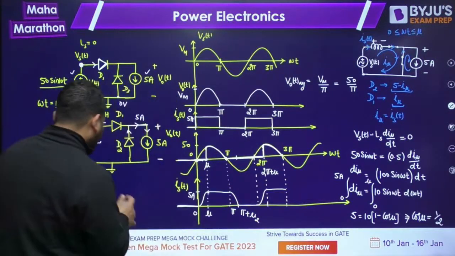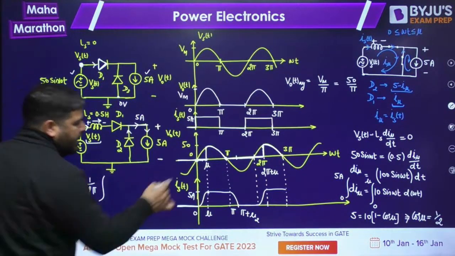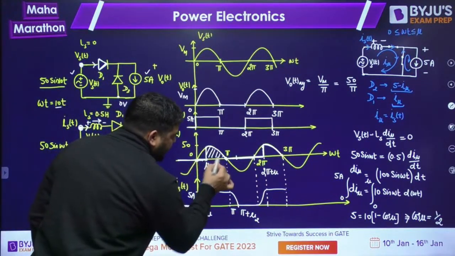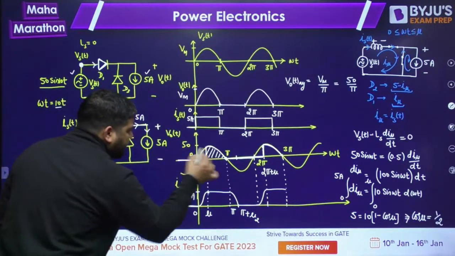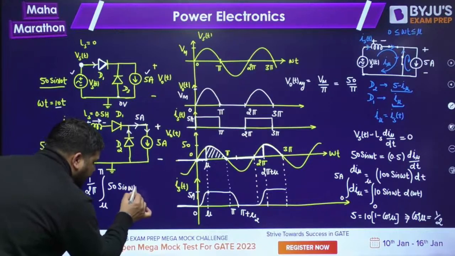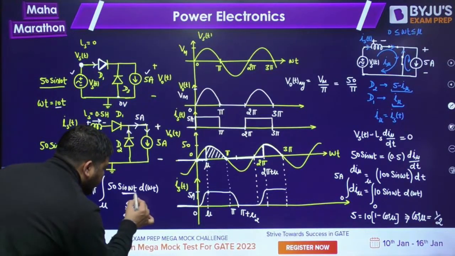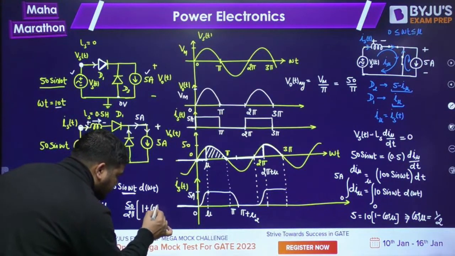The period is 2 pi, so 1 upon 2 pi, we need to take the area under one period. Area under one period is this area only, from mu to pi, and the expression is Vm sin omega t, here 50 sin omega t d omega t. Integration of sine is minus cos. Upper limit minus lower limit gives 1 plus cos mu.